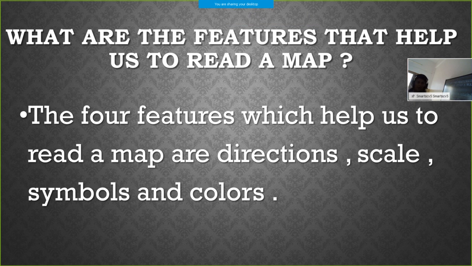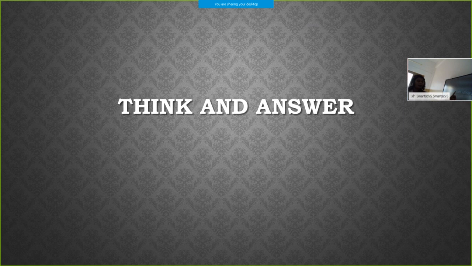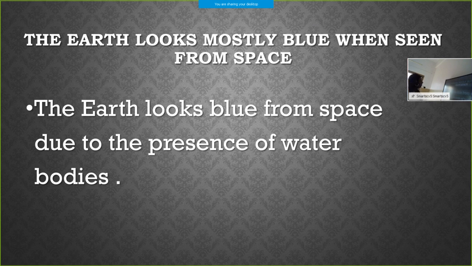Think and answer. Okay, we will see. The earth looks mostly blue when seen from space. Once more, the earth looks mostly blue when seen from space.